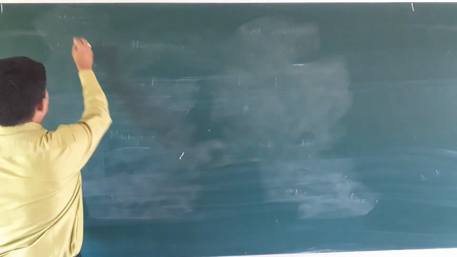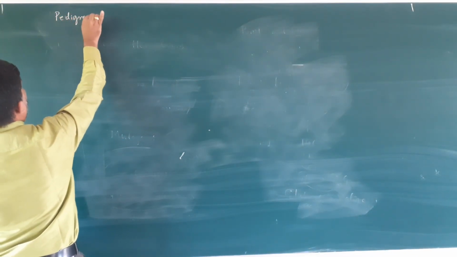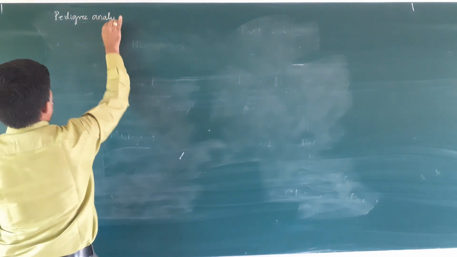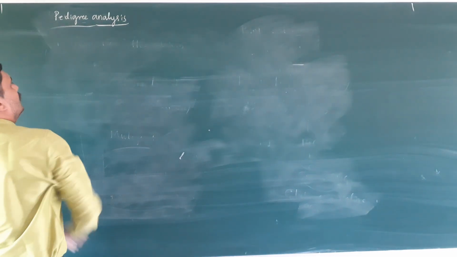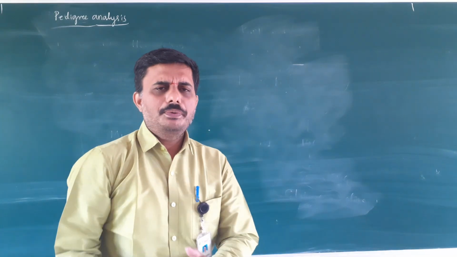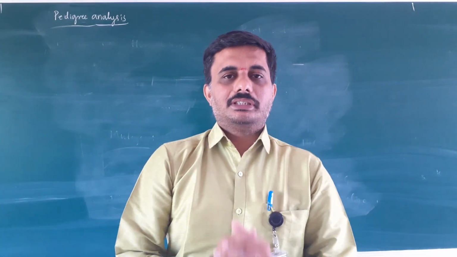Now, what is pedigree analysis? What is pedigree? Before that, what is human genetics?